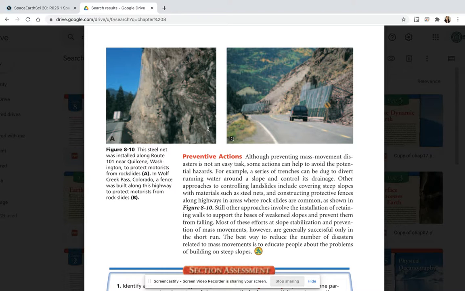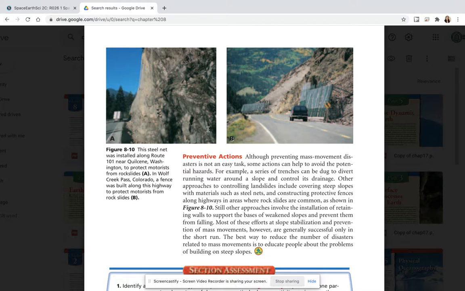For example, a series of trenches can be dug to divert running water around a slope and control its drainage. Other approaches to controlling landslides include covering steep slopes with materials such as steel nets, and the construction of protective fences along highways and areas where rock slides are common, as shown in Figure 8.10. Still other approaches involve the installation of retention walls to support the bases of weakened slopes and prevent them from falling.